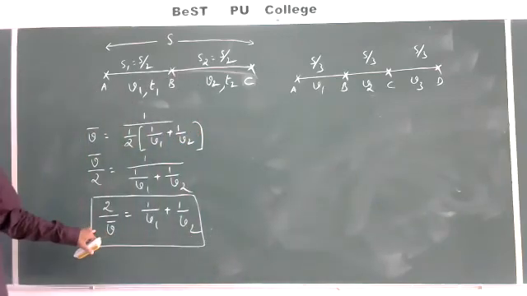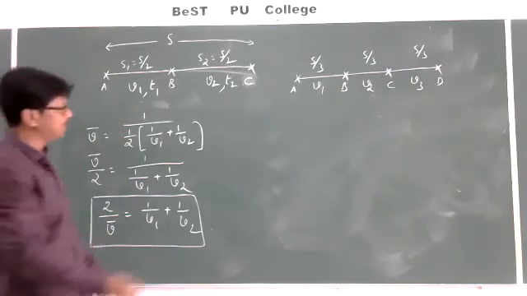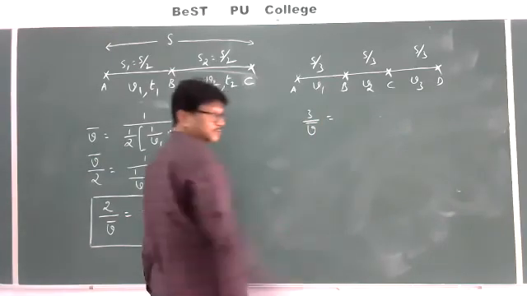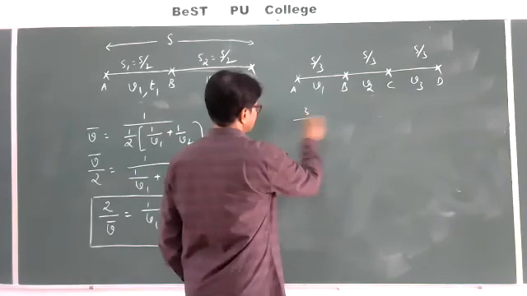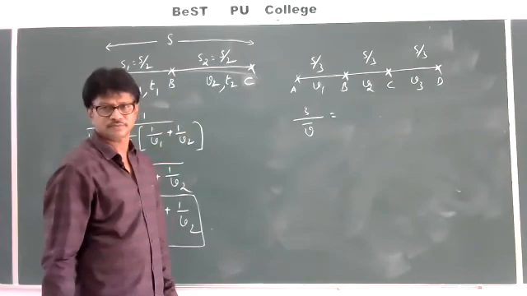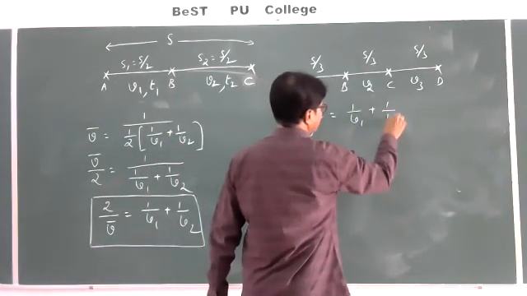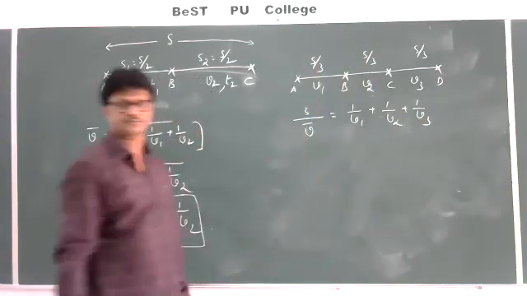This formula we derived for 2 parts. Now I want to implement the same formula for 3 parts. Then what will it be? 3 by V bar is equal to 1 by V1 plus 1 by V2 plus 1 by V3. Like this we can generalize.